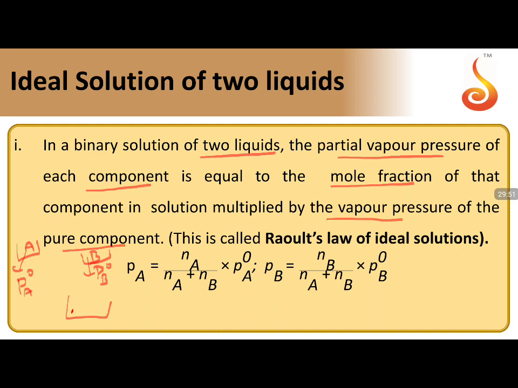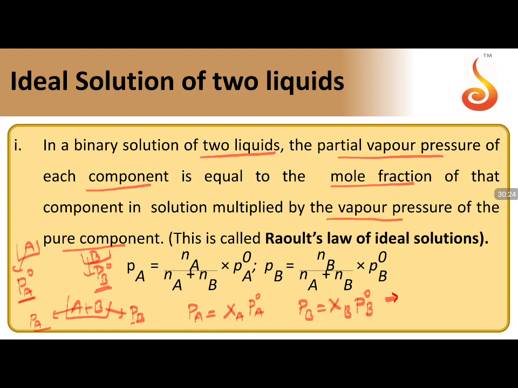But if you have mixed A and B, both are present, corresponding to that will be Pa, Pb in solution. Remember the difference? If only A is there, P naught A. If only B is there, P naught B. But if A and B are present, then it becomes Pa and Pb. How is Pa related to P naught A? Pa is equal to Xa into P naught A. Pb is equal to Xb into P naught B. This is the formula of ideal solutions.